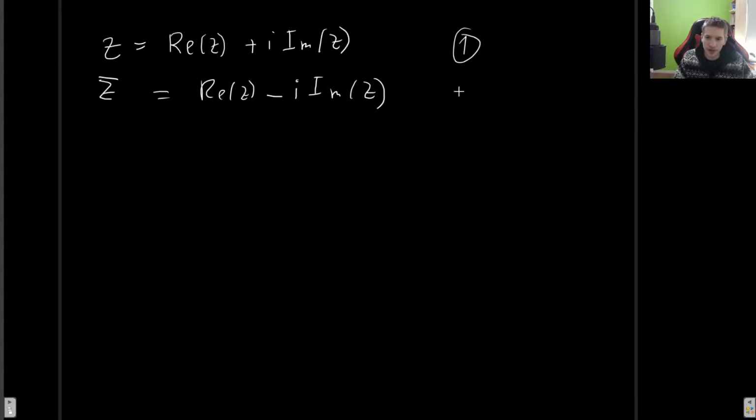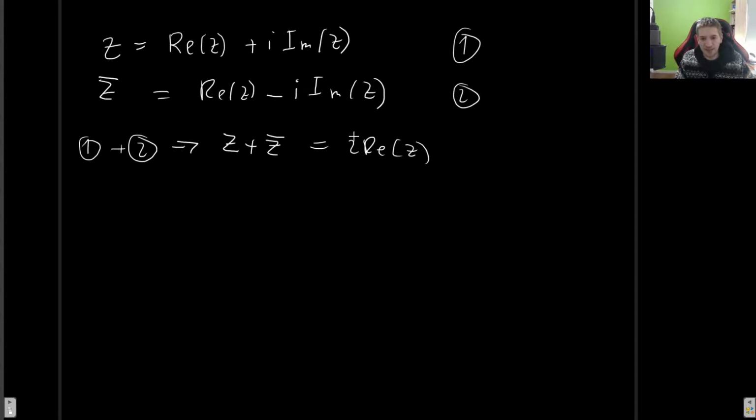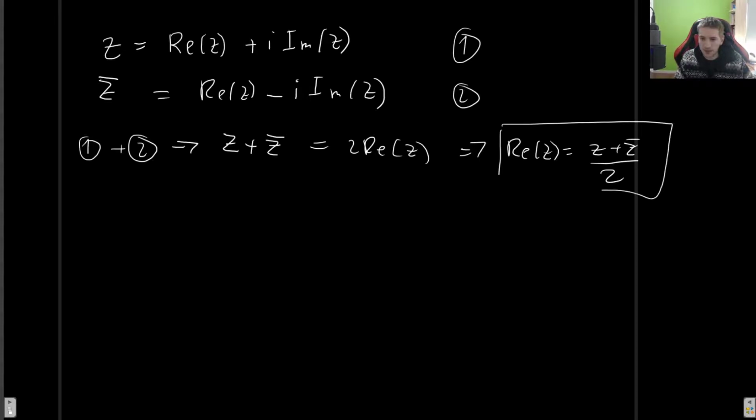So let's add them first. We get z plus z bar, this is equal to 2 times the real part of z. I'm going back and forth between saying z and z, I apologize for that. And the imaginary parts cancel out. And now we can find that the real part of z is equal to z plus z bar divided by 2. Okay, so this is quite a useful thing to know.